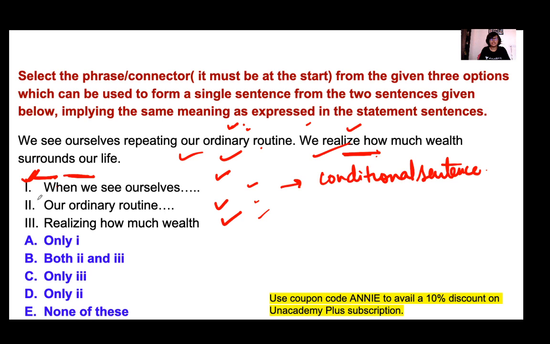Now let's look at the second one, our ordinary routine. With this, you cannot start the sentence, because you have to talk about repeating your ordinary routine. That's why you cannot start with the second one. Third, realizing how much wealth. If you start the sentence with this one, it would mean that after realizing how much wealth surrounds your life, you repeat your ordinary routine, which is not the meaning the question wants to convey. So your right answer is option A, only one. Next question.